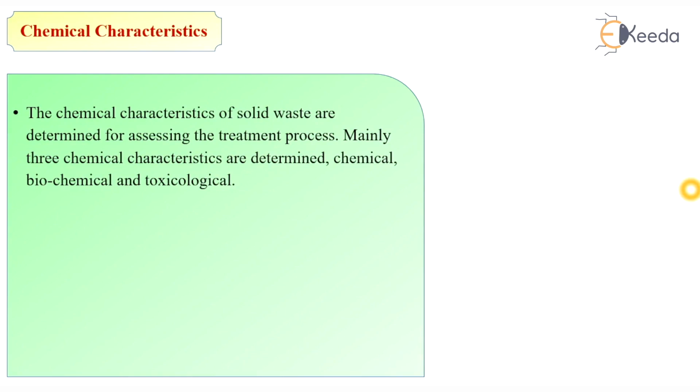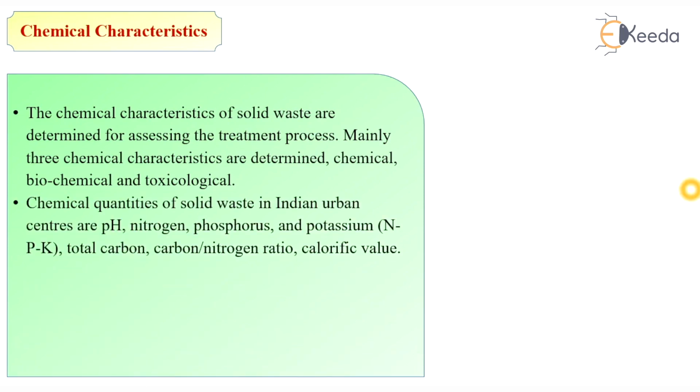Next, chemical characteristics of solid waste are determined for assessing the treatment process. Mainly three types of characteristics are determined: chemical, biochemical and toxicological. The chemical quantities of solid waste in Indian urban centers are pH, nitrogen, phosphorus, potassium, that is the NPK content, the total carbon nitrogen ratio and calorific value.